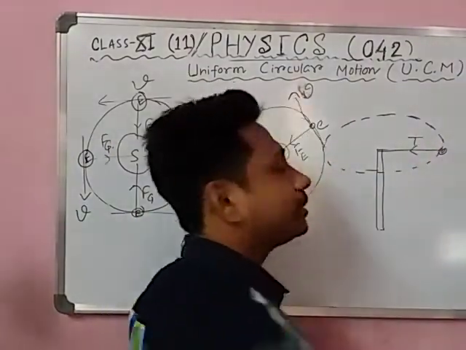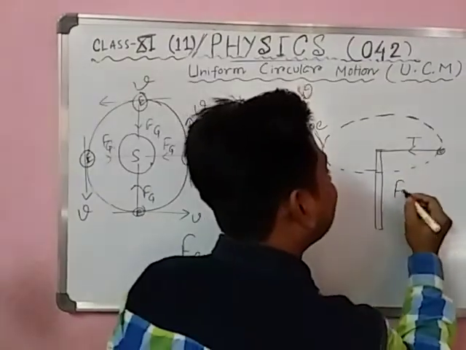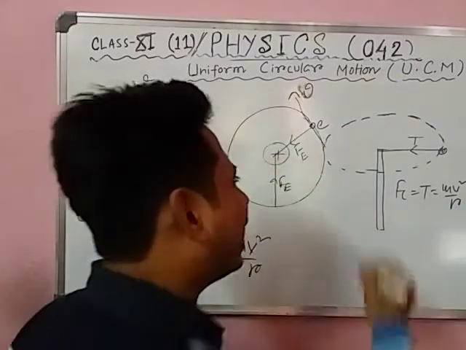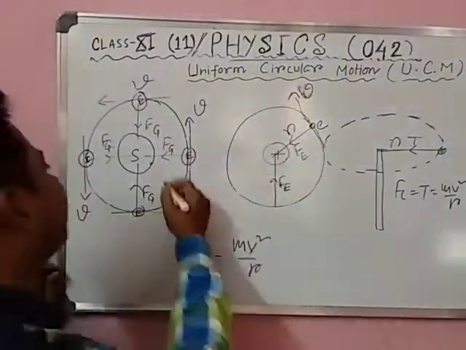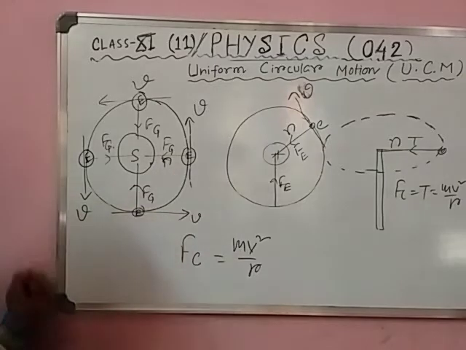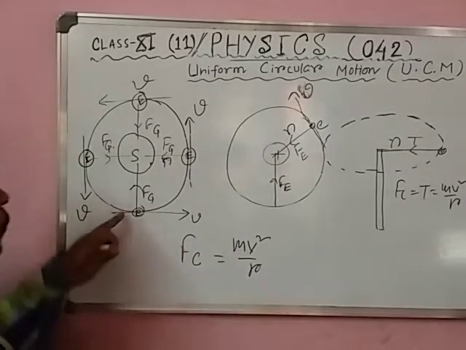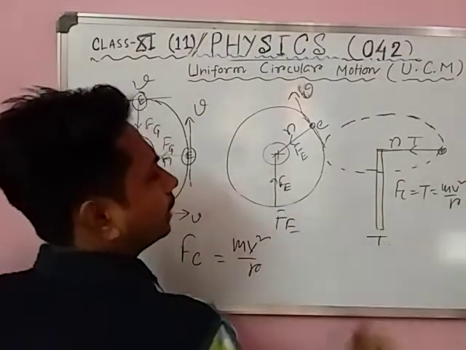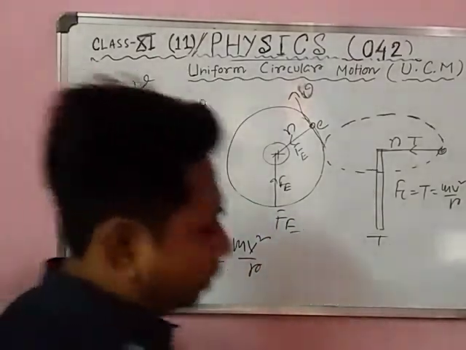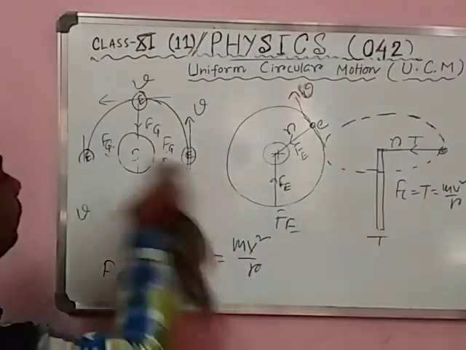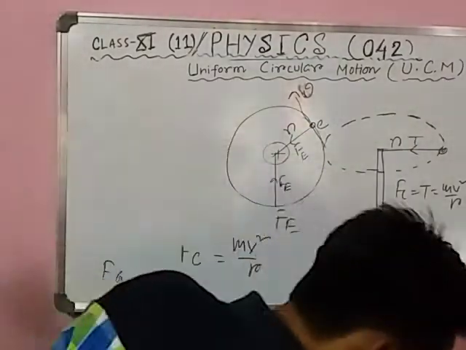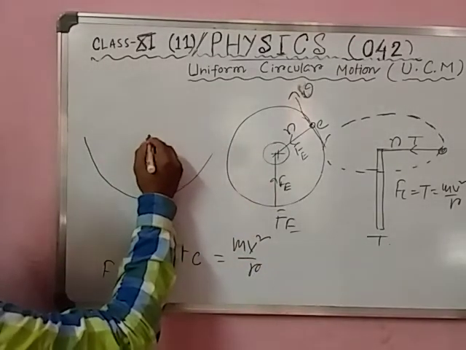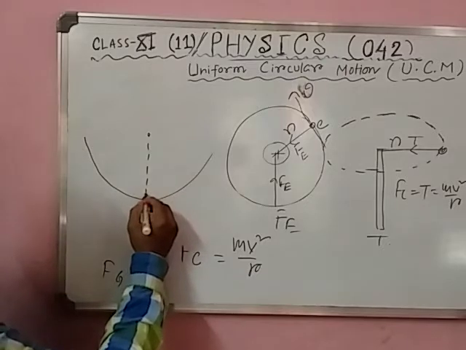tension, always directed towards the center. So here the name of the centripetal force is tension, which is equal to mv square by r. R is the radius here also. So mv square by r. Here is a different form of centripetal force: here gravitational force, here electrostatic force, here tension. We can draw another example, like suppose an insect. This is an insect.